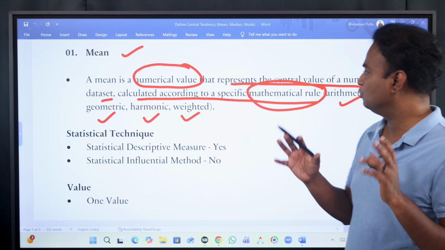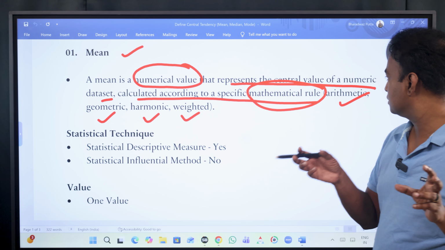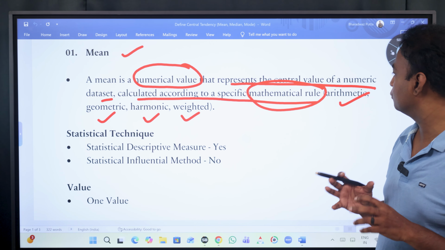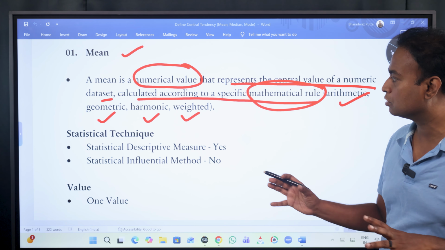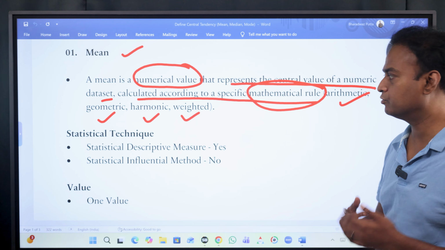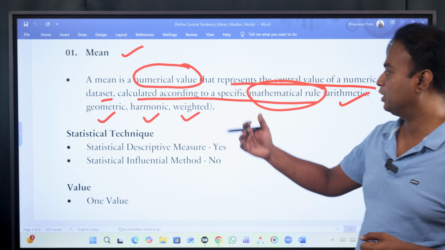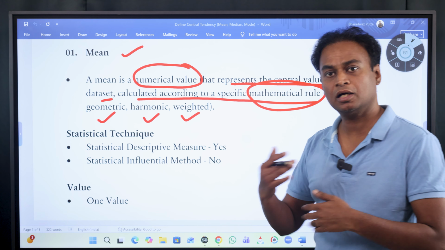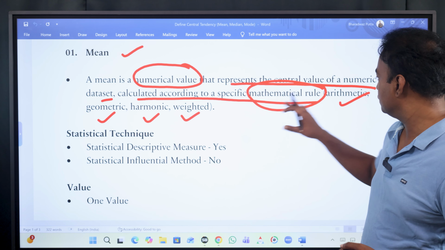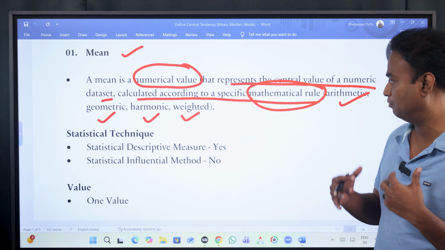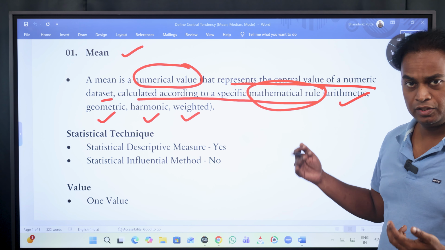Basically, it is a numerical value that represents the central value of a numeric data set calculated according to a specific mathematical rule. What are those rules? There are different types of means, right? One is arithmetic mean, geometric mean, harmonic mean, weighted mean. There are other means as well. Each of these has a different formula, a different way of getting a mean. Okay, we will look deeply into it.